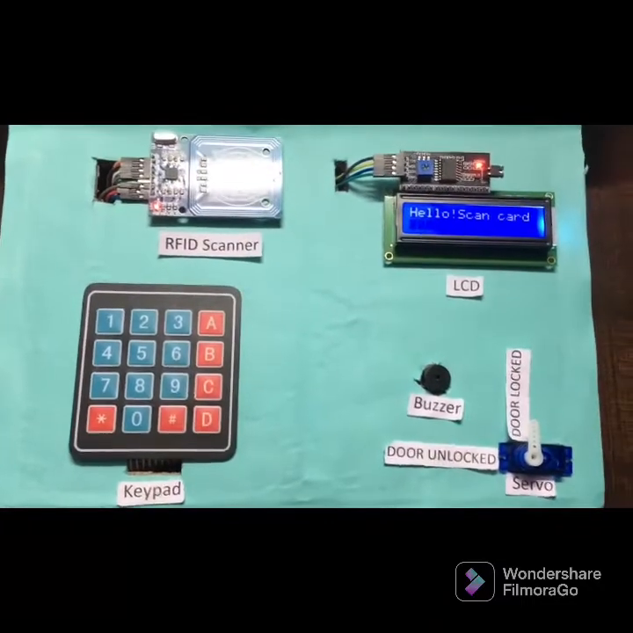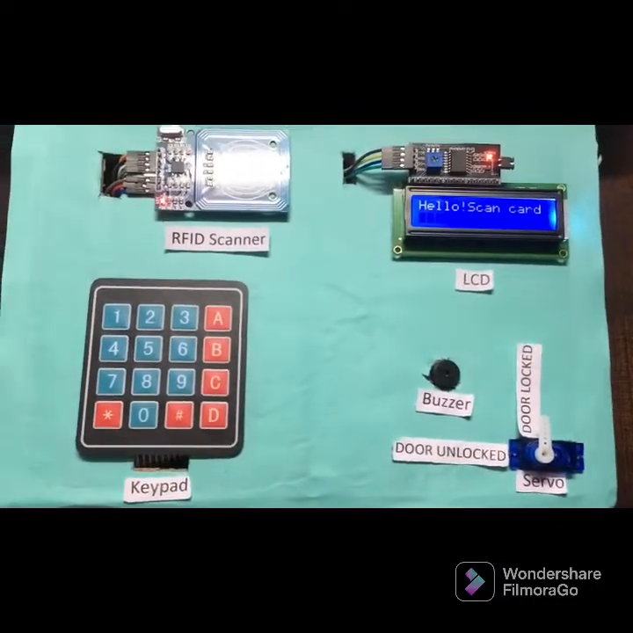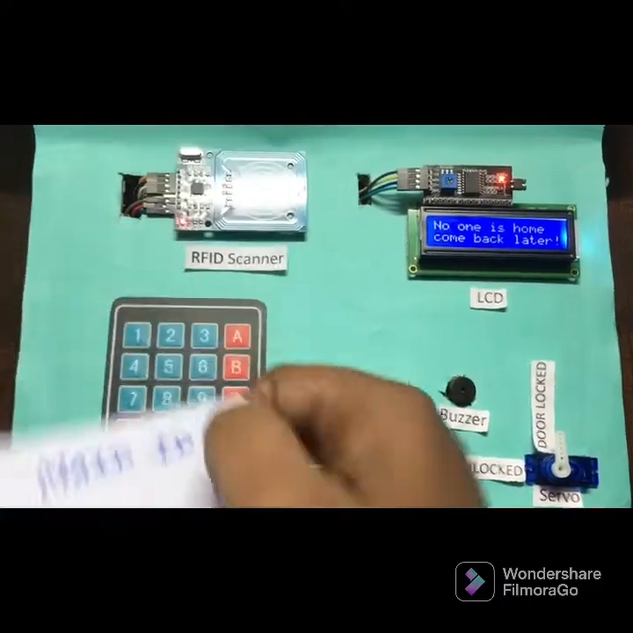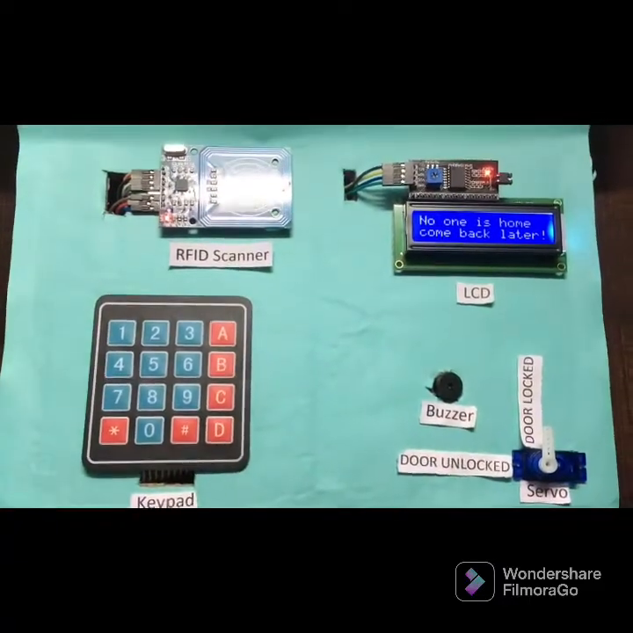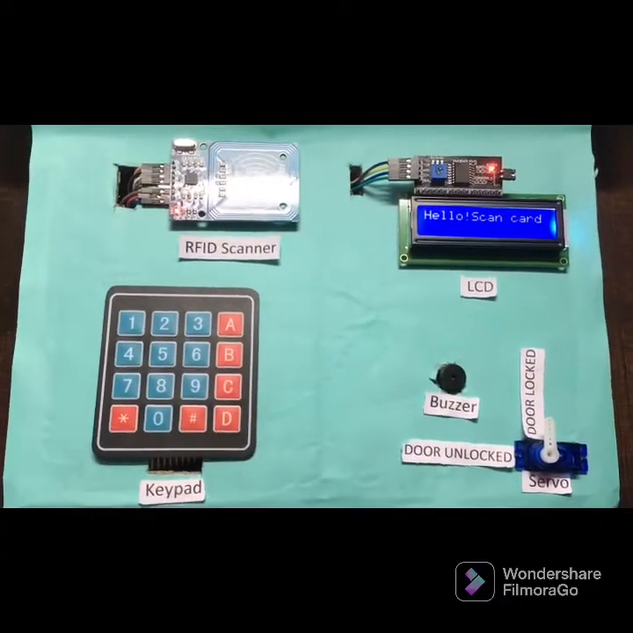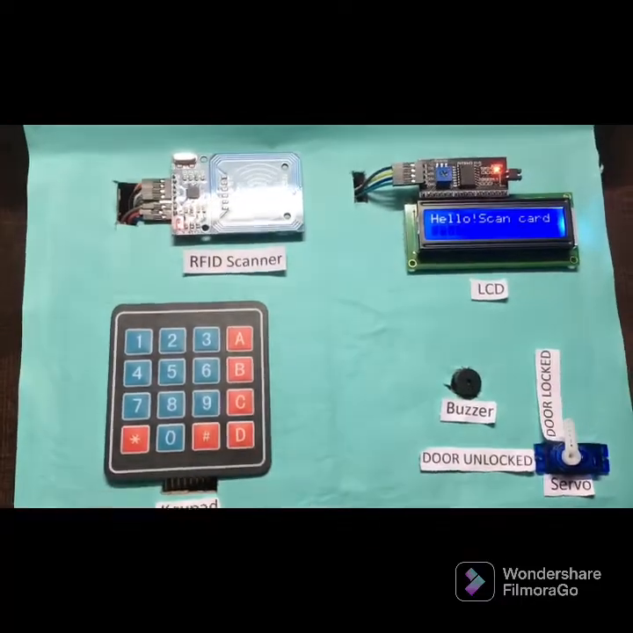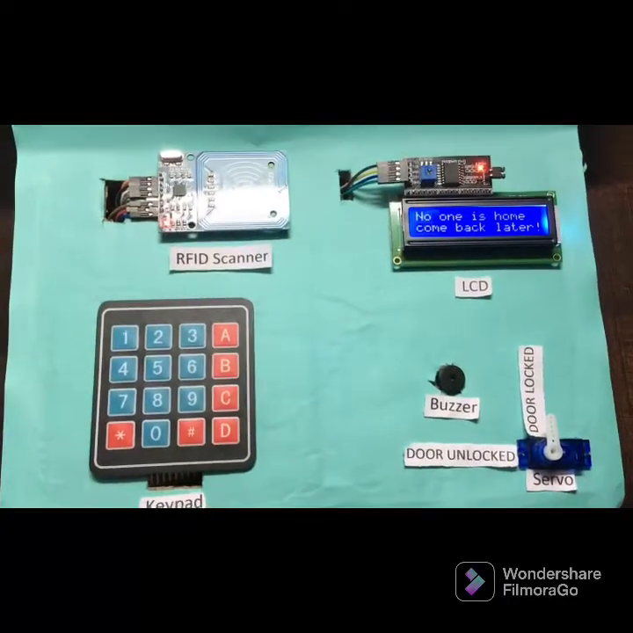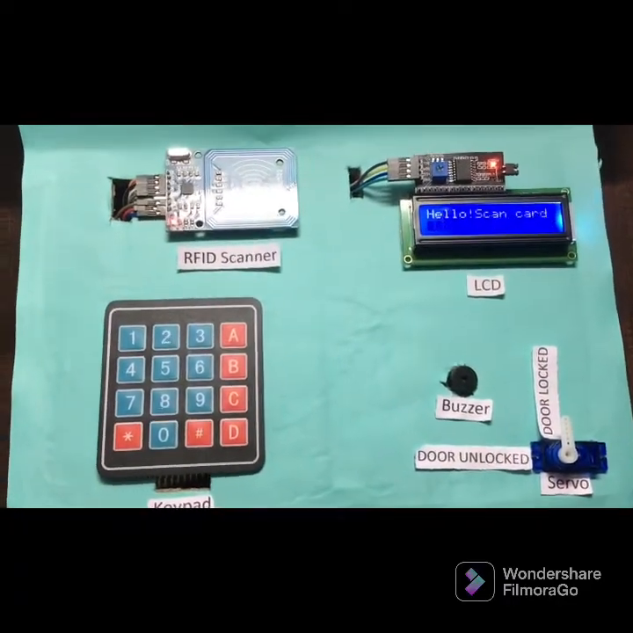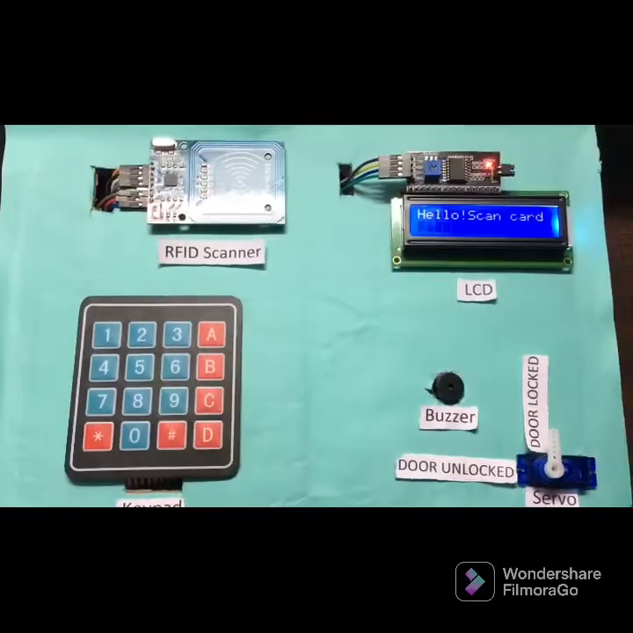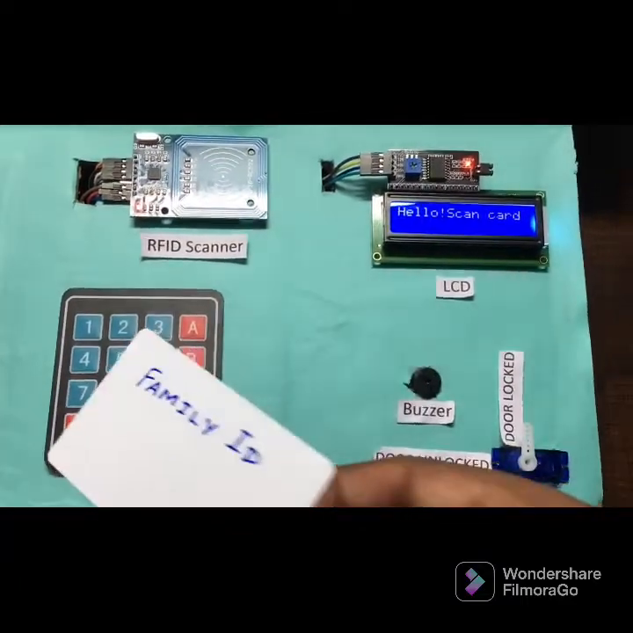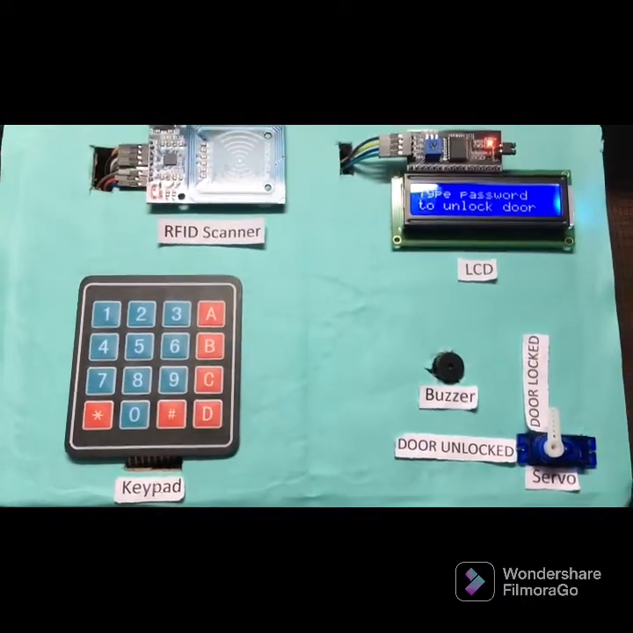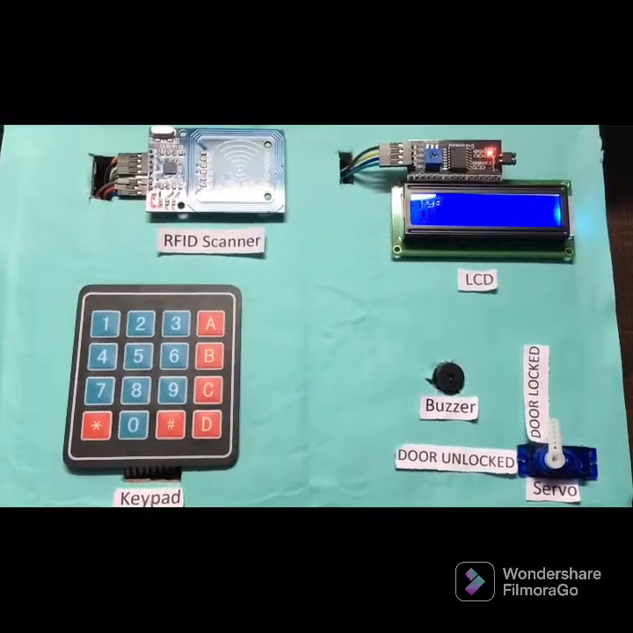Now as the door is locked, if I scan any card like maid or security, it will just display that no one is home, come back later. So security ID also, it shows the same, that no one is home. Now I'm going to scan my family ID again and type a wrong password.